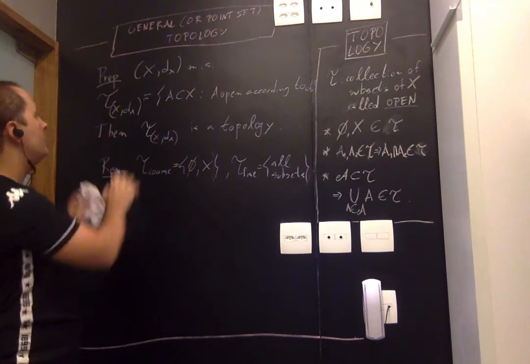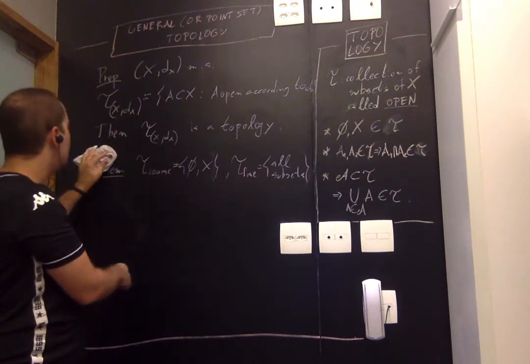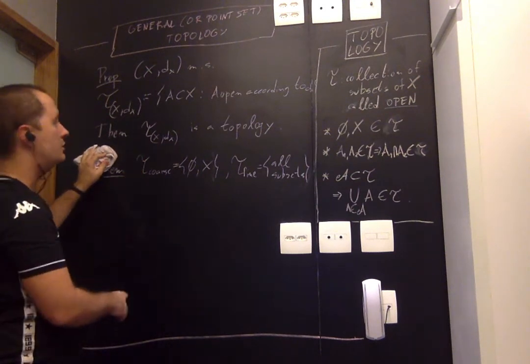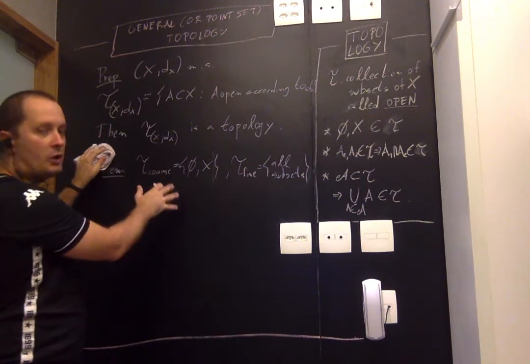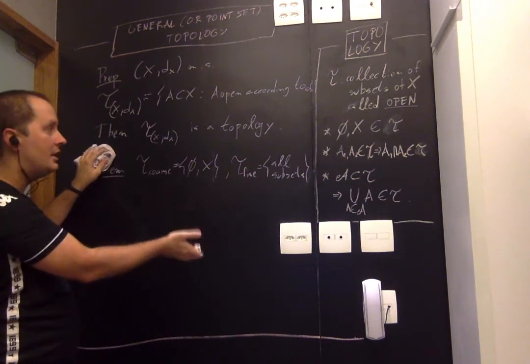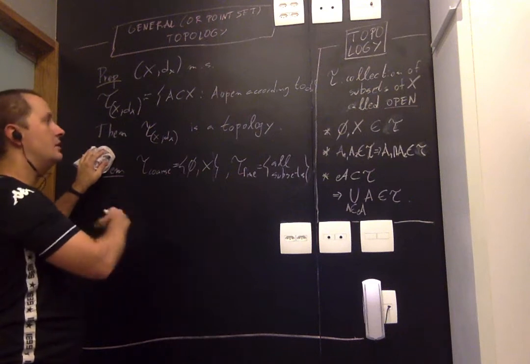For the time being, what we want to do is just to show that given any metric, you have a natural topology associated with it. The remark says that it's not always the case that given a topology, I have a metric that gives this topology.